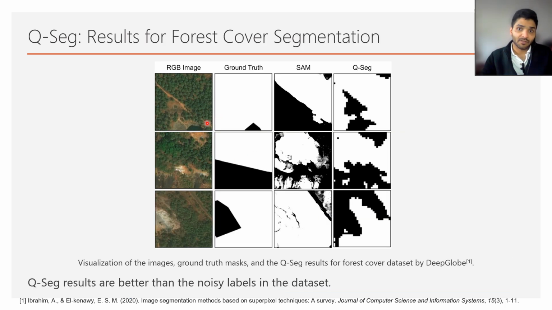We also tested our approach on forest cover segmentation, a real-world dataset, deliberately choosing this dataset as the ground truth labels were very noisy. With noisy labels, any supervised learning technique would utterly fail. Also, the results of Q-Seg were better than the recent Segment Anything Model, as this was a very specific use case.